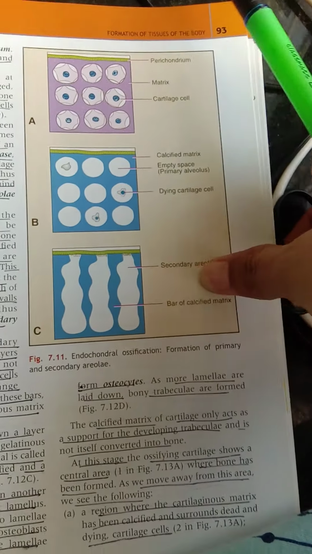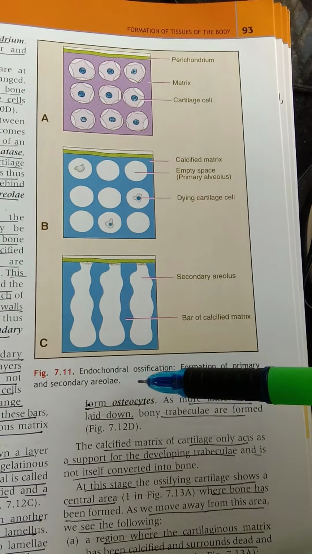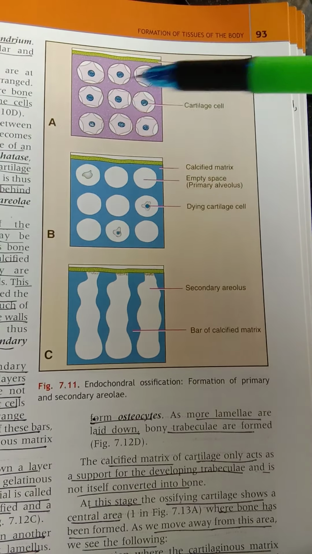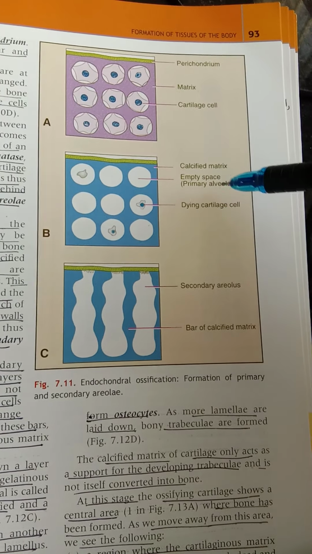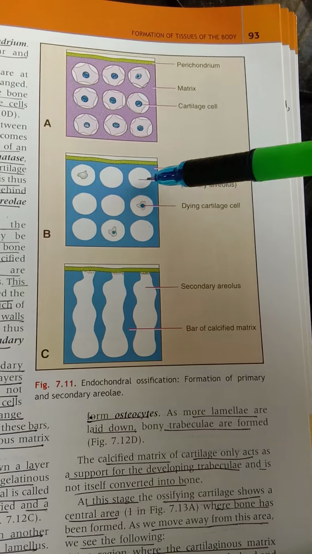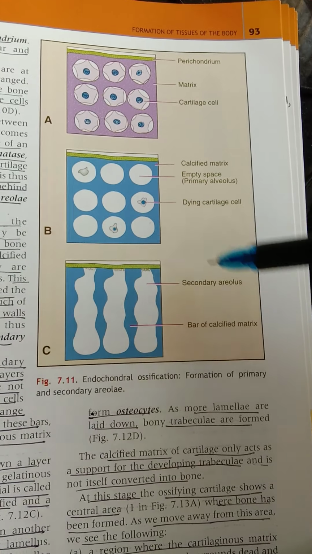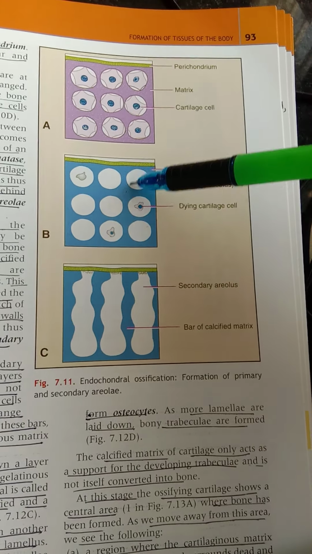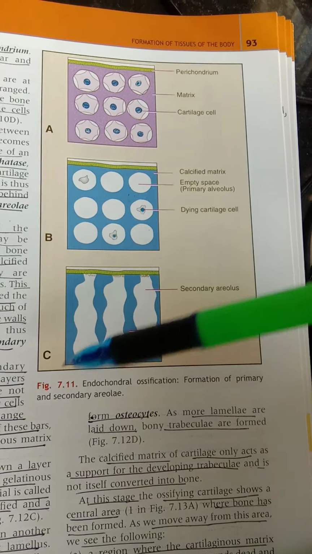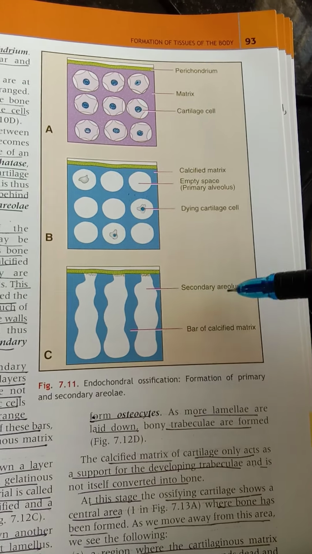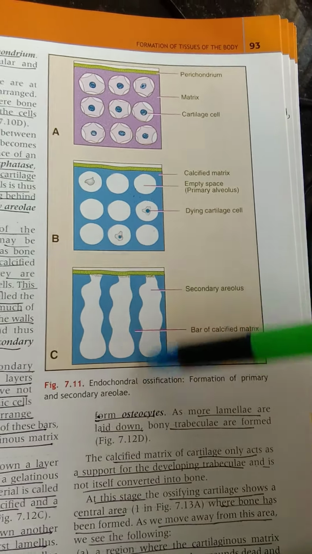And this is endochondral ossification, formation of primary and secondary areolae. So first perichondrial matrix, cartilage cells, calcified mass, empty space, primary areola. So this is a primary areola, dying cartilage cell. This is secondary areola. So all this now fuses together. This intermediate space is gone and they fuse together and form a secondary areola. And these are the bars of the calcified matrix.